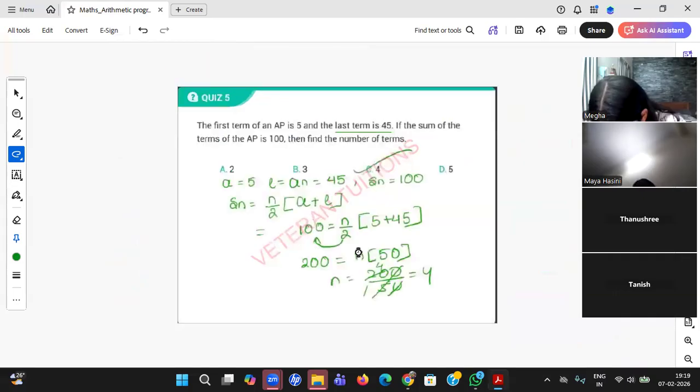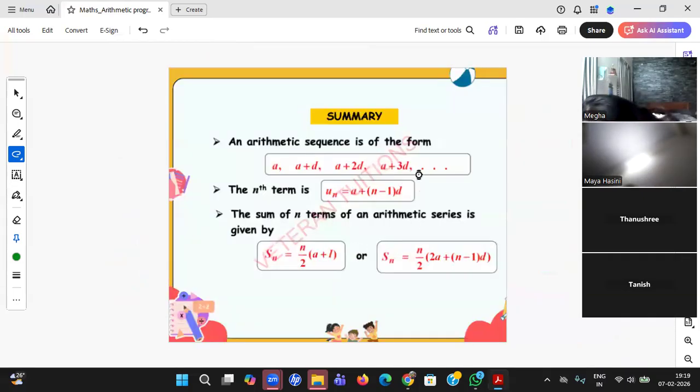Okay, so students, we have only basically two formulas, the An formula and the Sn formula. Only two formulas in the entire chapter. If you ask me, sir, is there any other formula? You see, some of the questions I saw are like this. He will say something like 2, 6, 10.